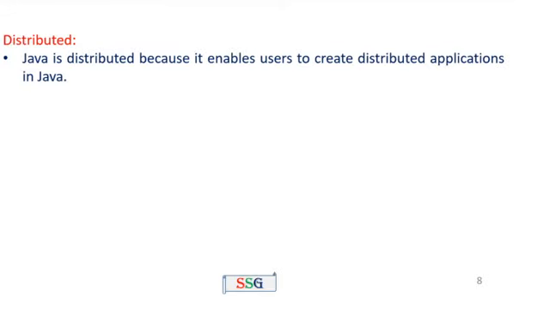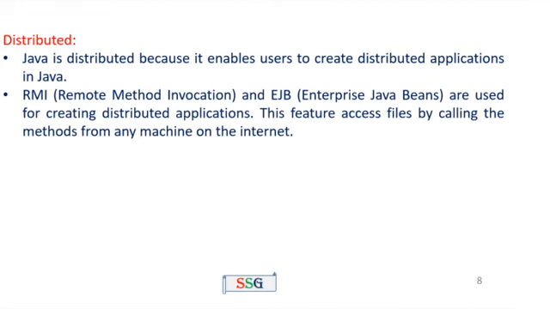Distributed: Java is distributed because it enables users to create distributed applications in Java. Distributed means you can access the machine from remote places. RMI, remote method invocation, and EJB, Enterprise JavaBeans, are used for creating distributed applications in Java. This feature accesses files by calling methods from any machine on the internet. That means you can access files from anywhere on the internet. Java also supports the distributed feature.